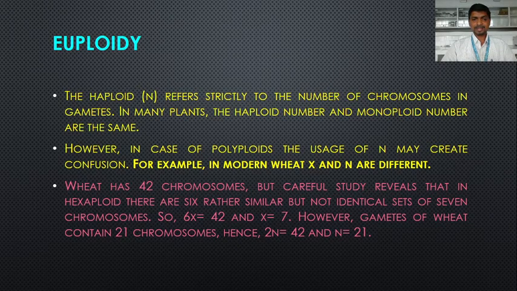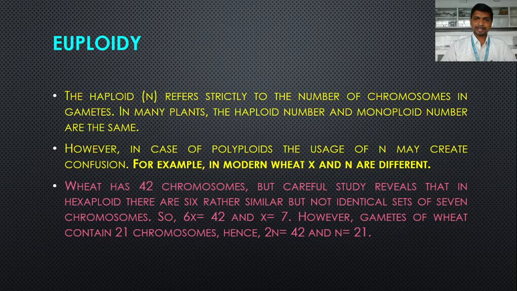But when this hexaploid cell undergoes meiotic cell division during gamete formation, it produces gametes, each possessing 21 chromosomes. So the haploid set of chromosomes in wheat is 21, while the diploid possesses 42. But actually it is hexaploid, it possesses 6 sets of chromosomes and the monoploid chromosome number is 7, while the haploid chromosome number is 21. So x is equal to 7 while n is equal to 21.